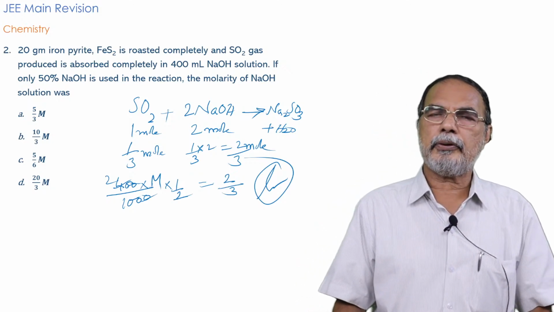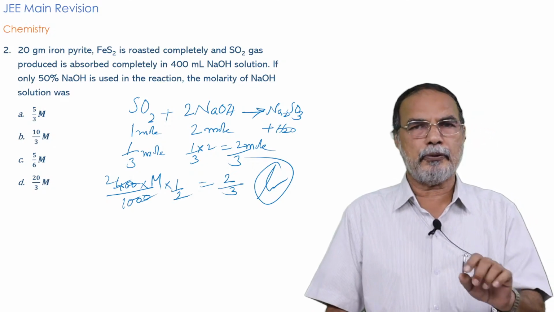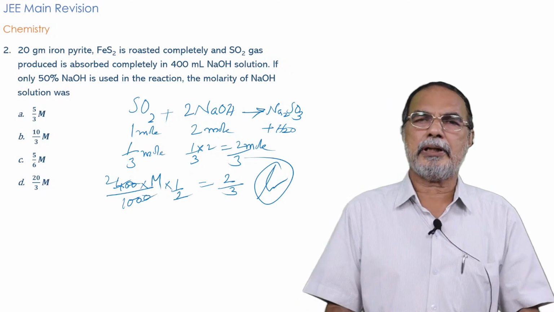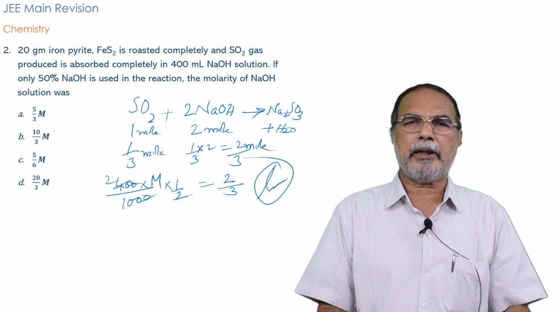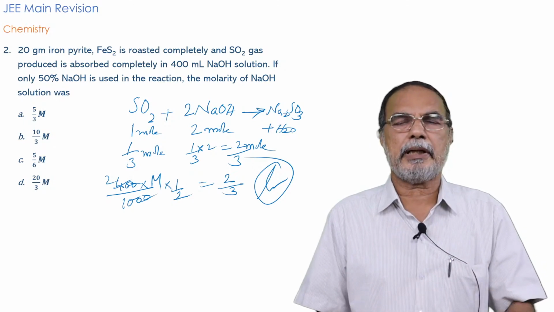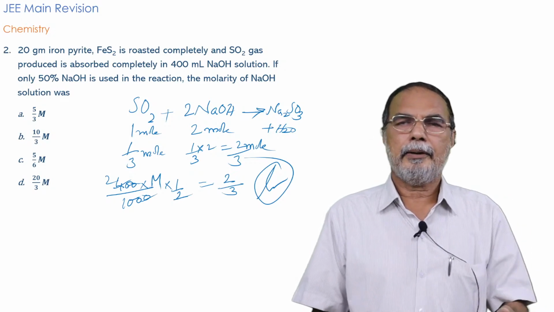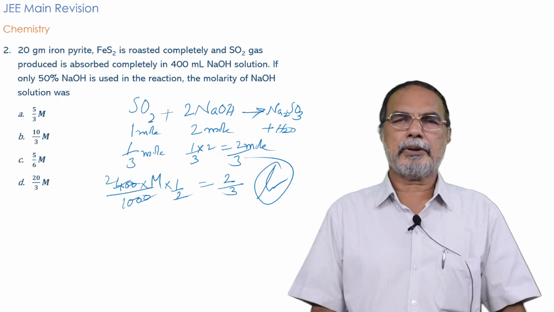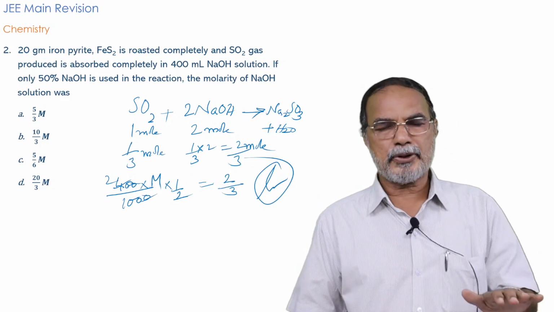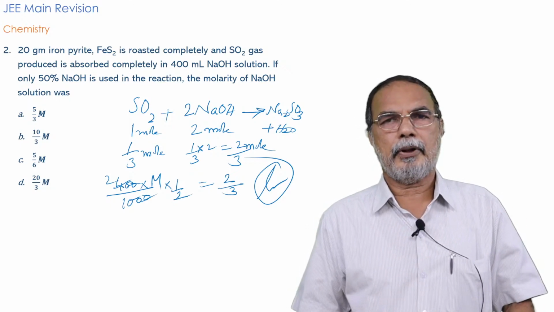As you know, for 25 questions you get 1 hour. That means on an average you have 2.4 minutes for answering a question. But there may be some questions which are pretty easy, which may take hardly 1 minute or so. So for questions of this type, you will get more time for working out, and you can work out this question because it is not at all complicated, not at all difficult. Only thing is that you must know the mole relationship in the case of the two reactions.